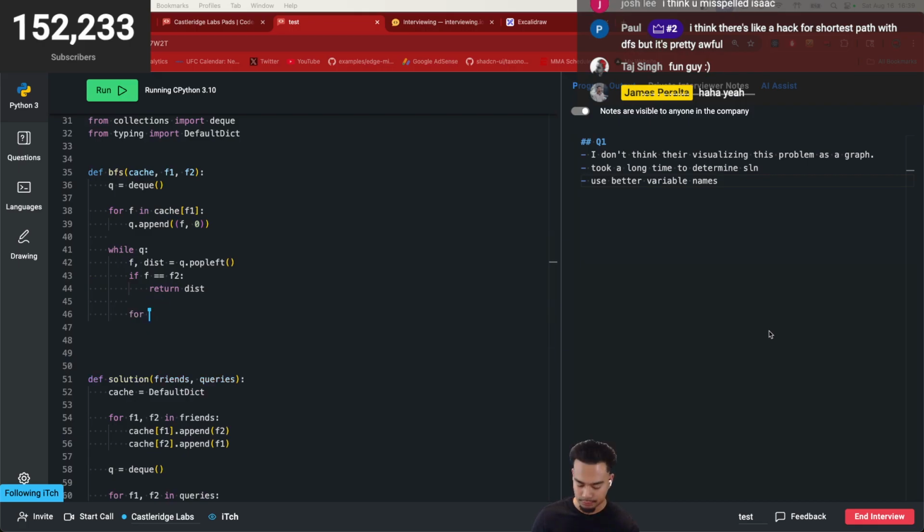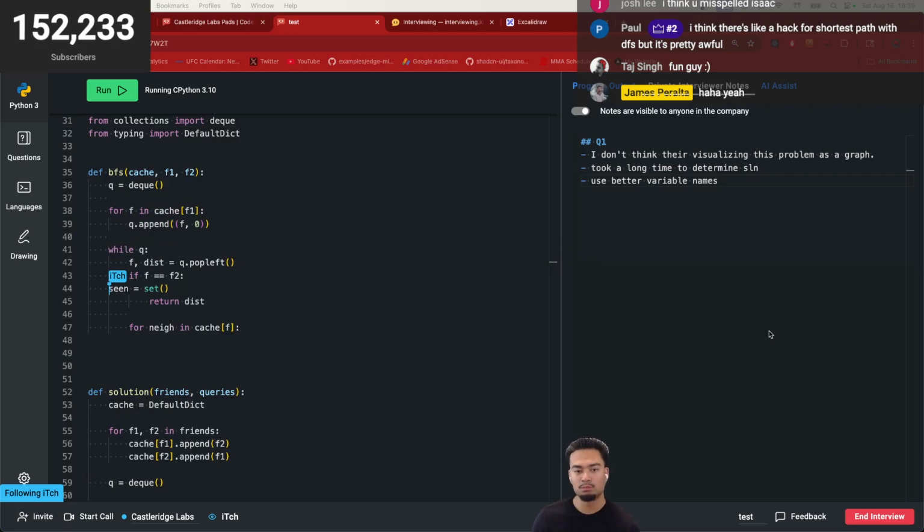So what do I then do here? I basically say for neighbor in cache of f. I also need a seen equal to set. Actually, now I'm thinking about it, I can just pull this down like this.